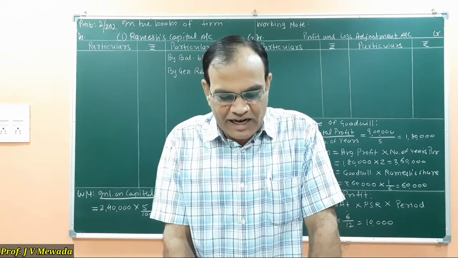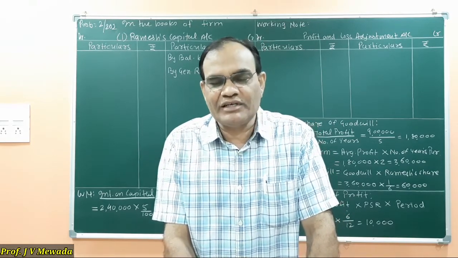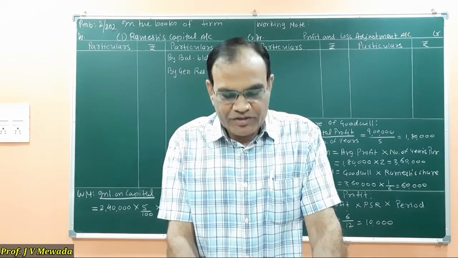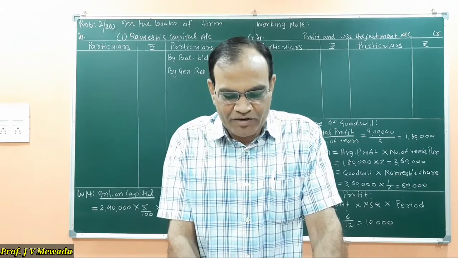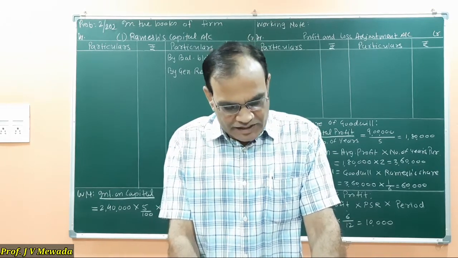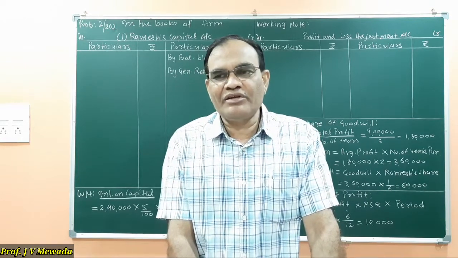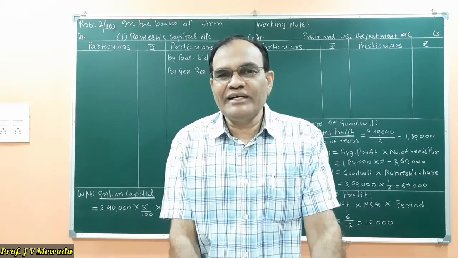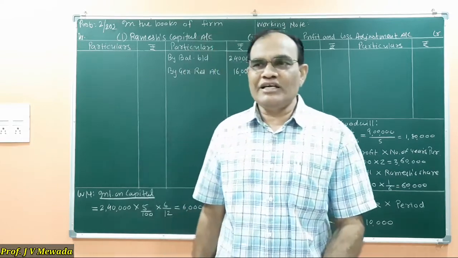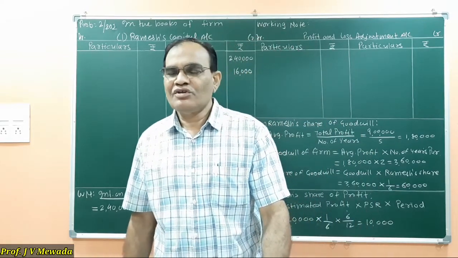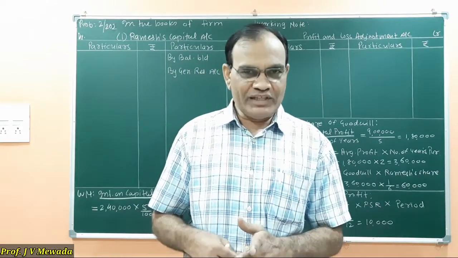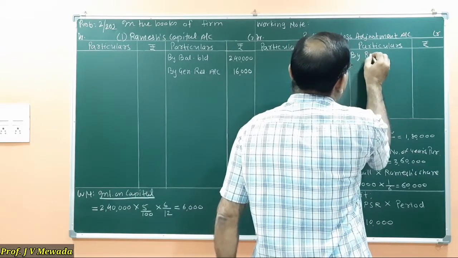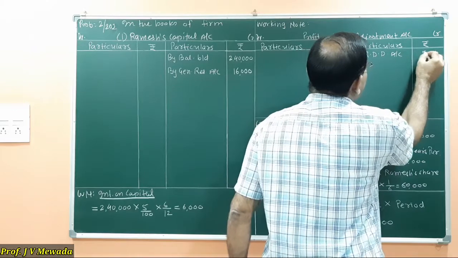Our first adjustment is RDD was maintained at 10% on debtors. Now we have debtors of 1 lakh. RDD of 10,000 is existing in the books of account, but as per the instruction we have to maintain only 5%. So 1 lakh's 5% is 5,000. So our requirement of the RDD is 5,000 and already the RDD in the balance sheet is 10,000. So now we are making a profit of 5,000. So in the profit and loss adjustment account, I will write on the credit side by RDD account 5,000.